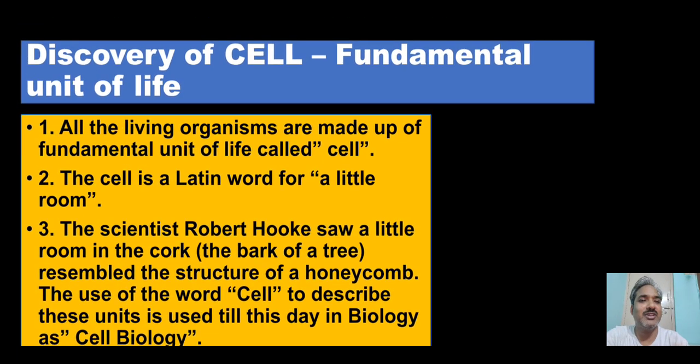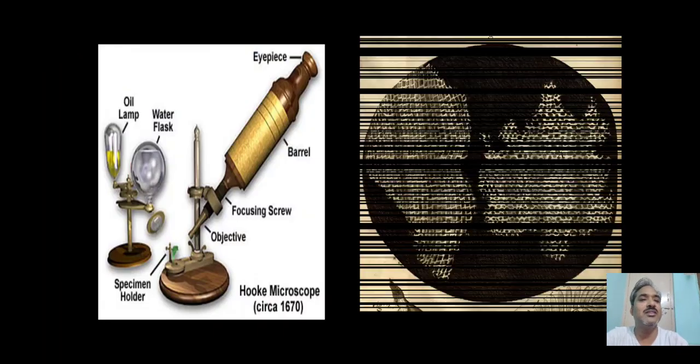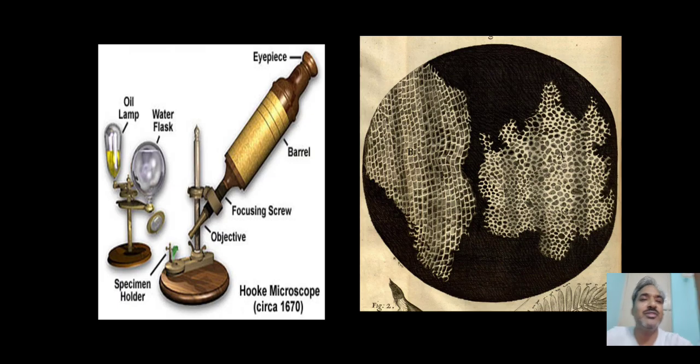Now we move to the next slide. This is the primitive microscope which was used by Robert Hooke. He was a British botanist, and in 1665 he made the discovery. With a handwritten diagram he drew what he observed on paper. So this is how it looks.